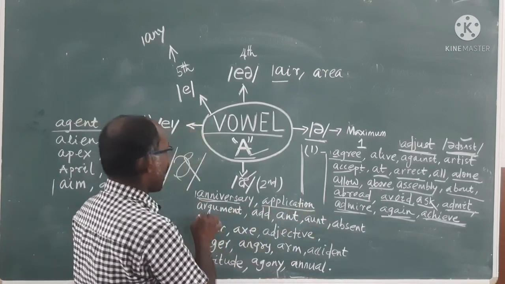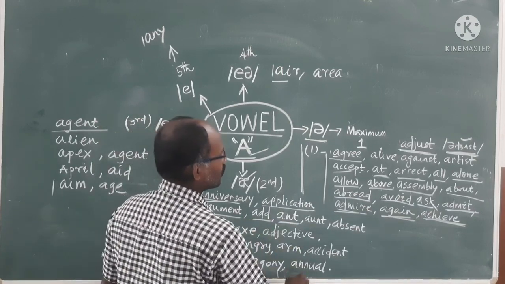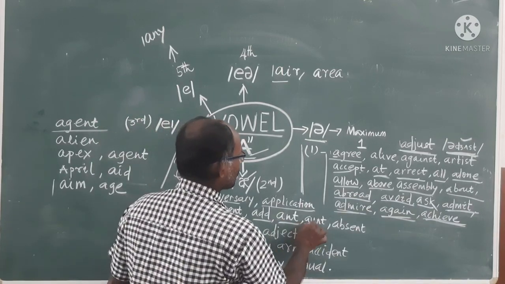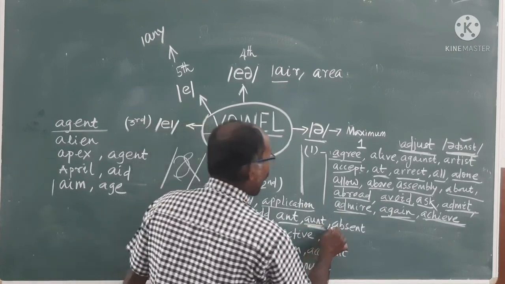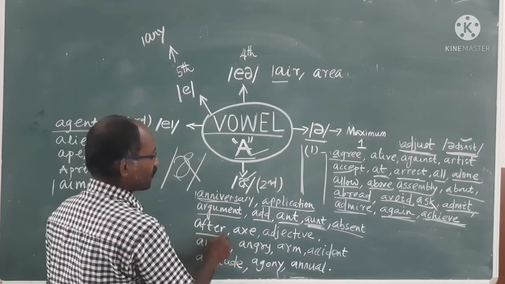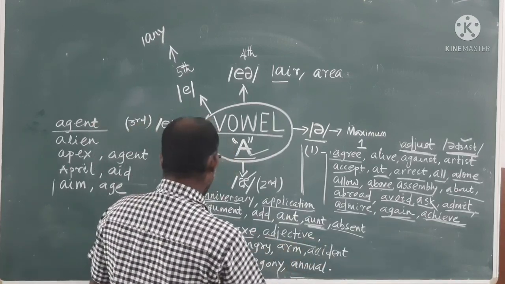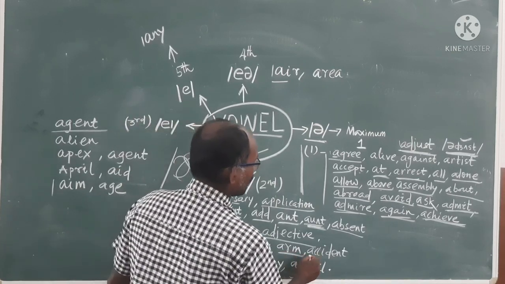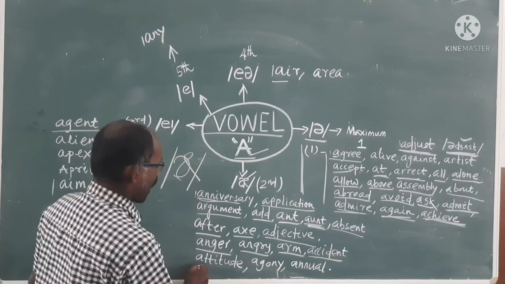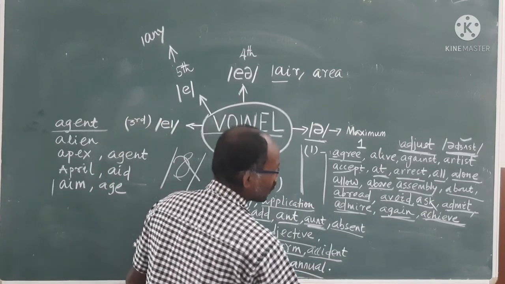Application, argument, aunt. Some say aunt, but it is also aunt. Absent, after, acts, adjective, anger, angry, accident, attitude, agony, annual, like that.